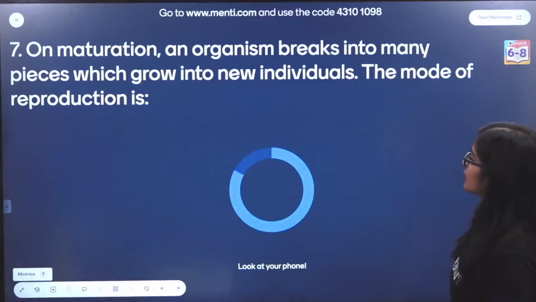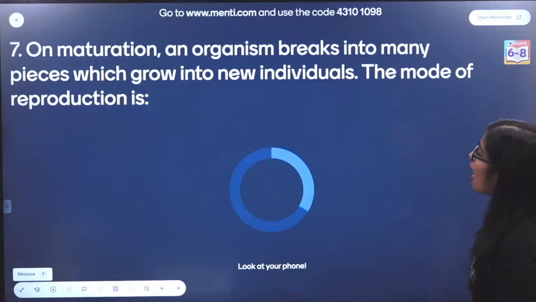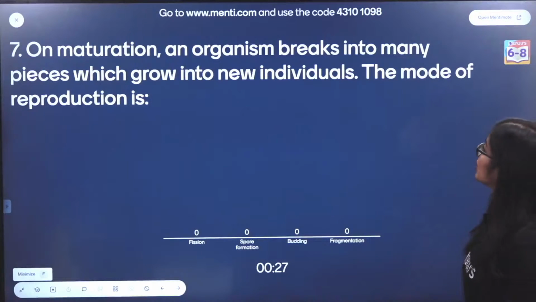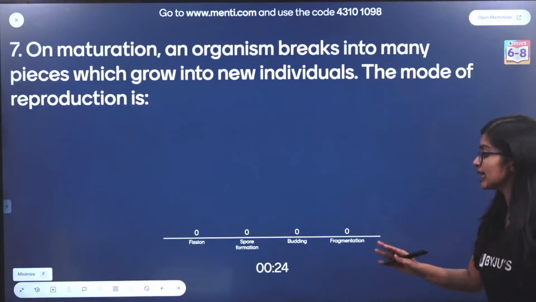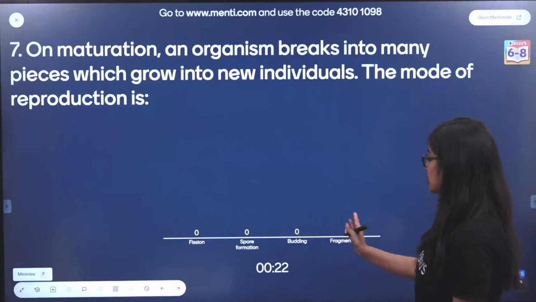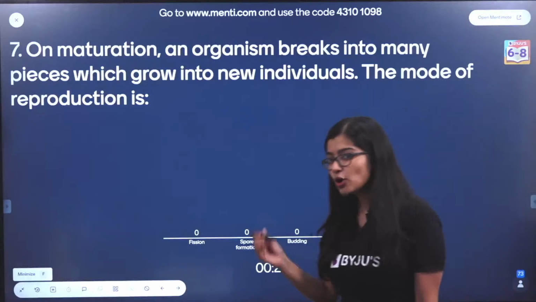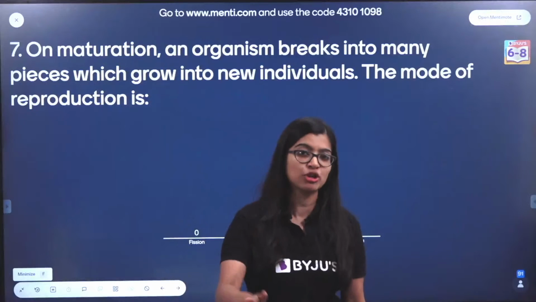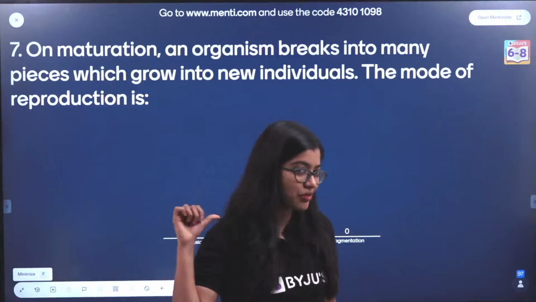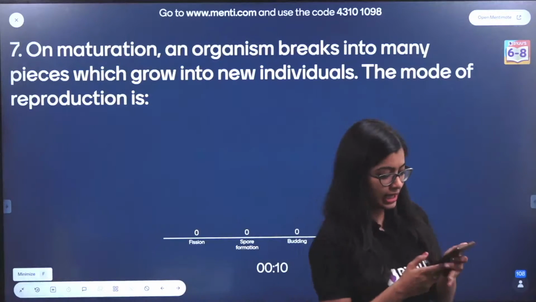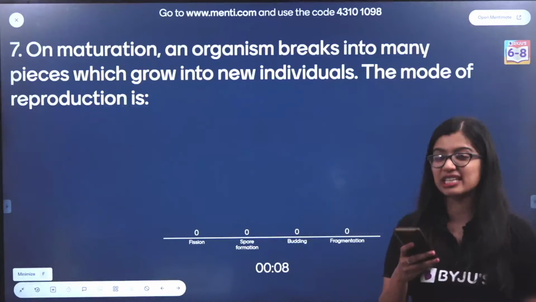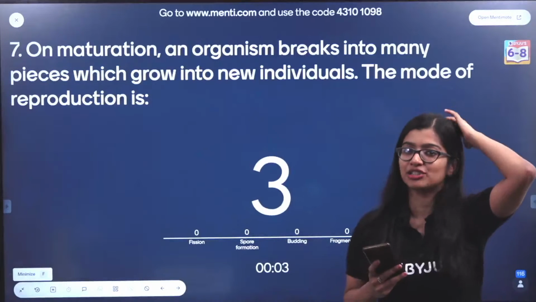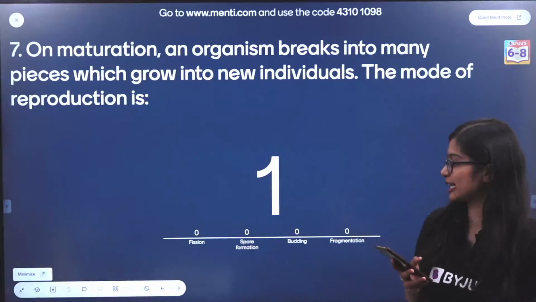Let's have a look. On maturation, an organism breaks into many pieces which grow into new individuals. The mode of reproduction is what? You have fission, spore formation, budding and fragmentation. Now, like I told you, some of these questions are also for your NSO. I'm not just helping you with ANTHE, I'm helping you with NSO also, which is why this kind of question is from NSO. Yes, I know for Olympiads, bio is easy. Actually, some bio questions are slightly tough. You will find them in the Achievers section. I think the next one is a little tricky like that.